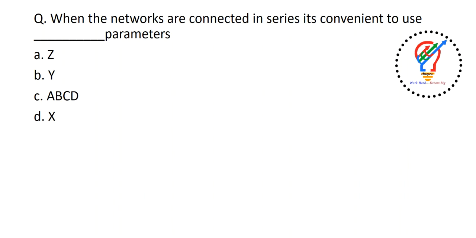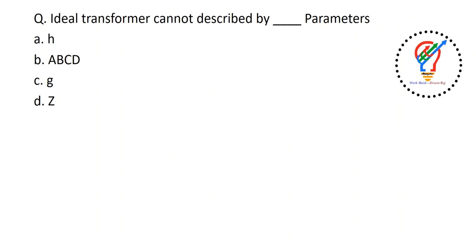When networks are connected in series, it is convenient to use which parameters? The options are Z parameters, Y parameters, ABCD parameters, and H parameters. So the answer here is Z parameters. And if two networks are connected in parallel, it is convenient to use Y parameters. The ideal transformer cannot be described by dash parameters. The options are H, ABCD, G, and Z. The correct answer is that the ideal transformer cannot be described by the Z parameters.